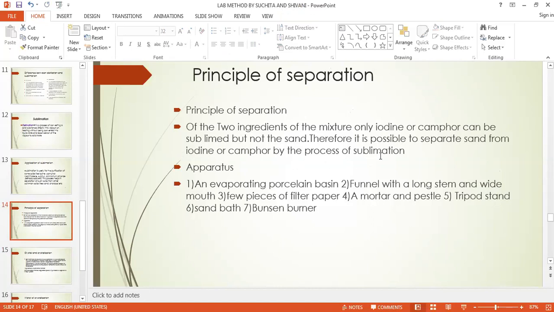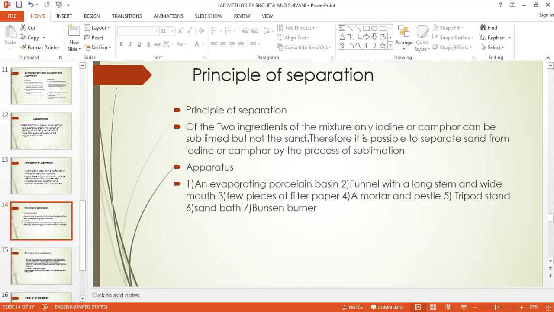So whenever this practical or this question comes to you in the viva and practical examination, you first have to write this principle: that iodine or camphor has this unique property, and that's why if sand is mixed in it, we can do the sublimation.